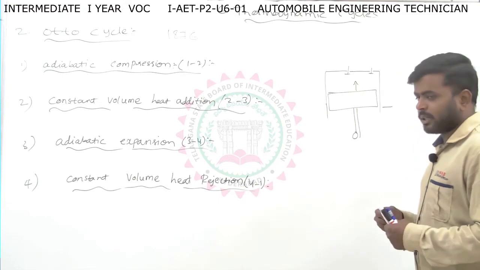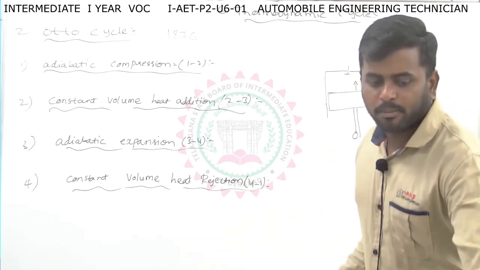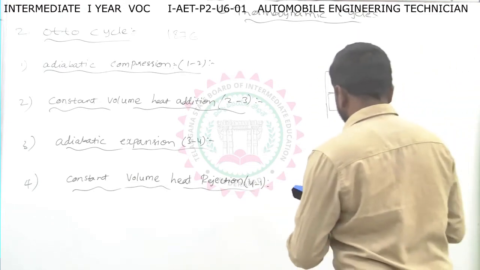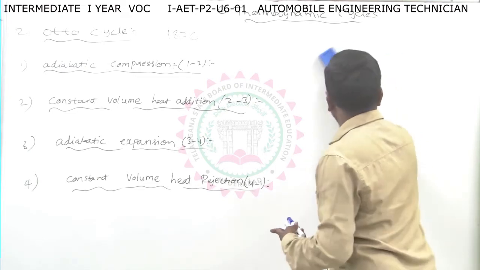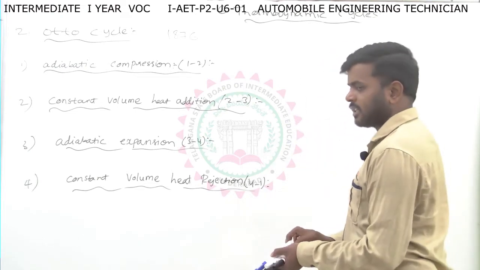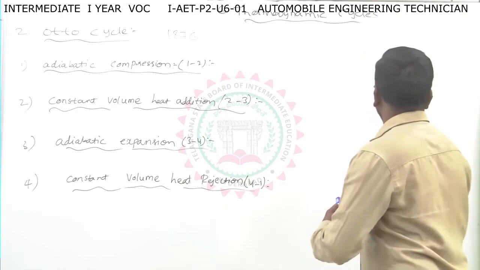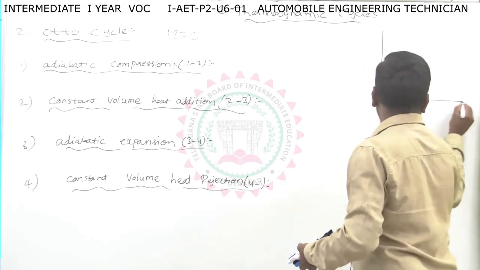So we have to represent these processes in a PV diagram. Now let us construct the PV and TS diagrams. This one is a PV diagram.